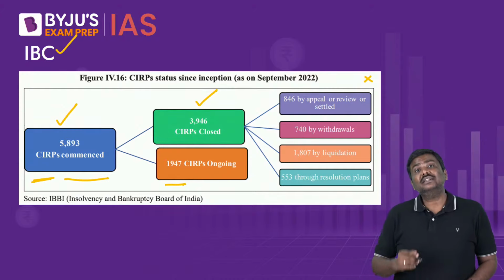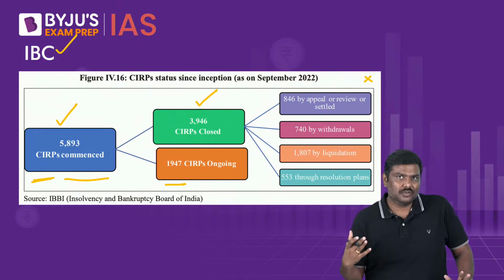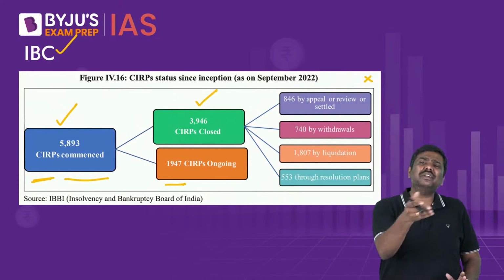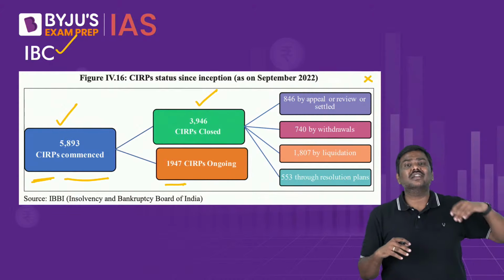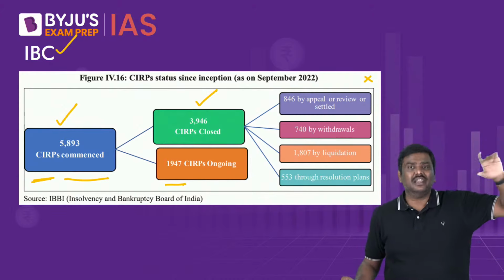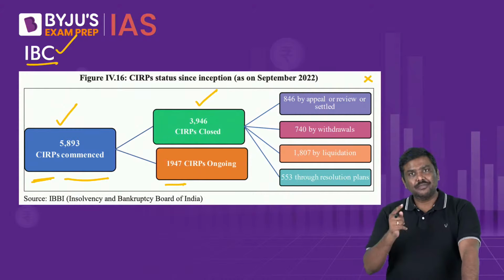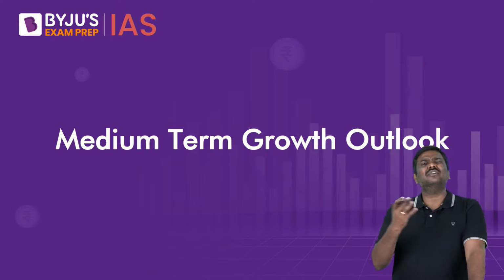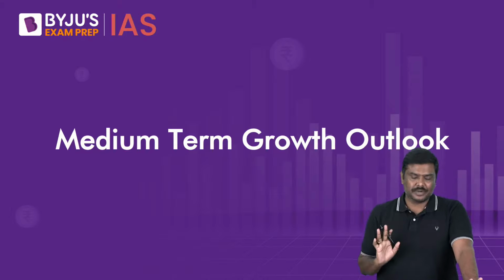Now, apart from that, one more very important point mentioned is that recovery rates are improving. Recovery rates are much better compared to the recovery under SARFAESI and various other earlier initiatives. So these are the important points which have been mentioned in the monetary policy chapter. Apart from this, I don't find anything else that is relevant for UPSC from this chapter.